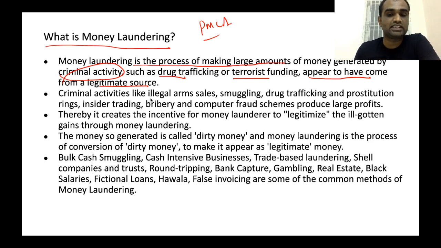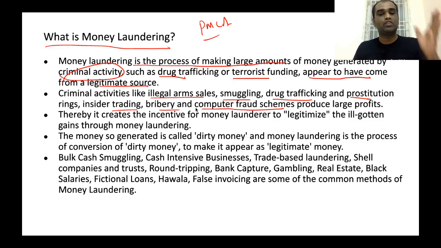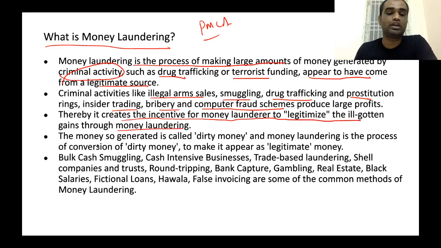Now, criminal activities such as illegal arms sales, smuggling, drug trafficking, prostitution rings, insider trading, bribery, and computer fraud schemes provide large amounts of profits. These profits generate large amounts of money, which needs to be converted from black money to white money. So that's how money laundering comes into being. Thereby, it creates an incentive for the money launderer to legitimize the ill-gotten gains. The money so generated is called dirty money, and money laundering is a process of conversion of dirty money to make it appear as legitimate money.